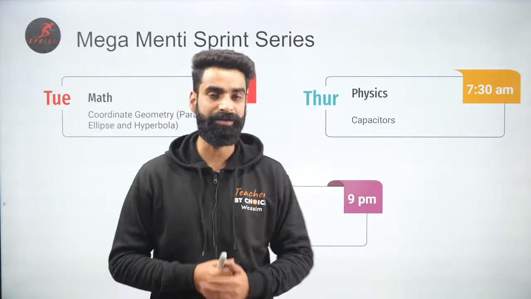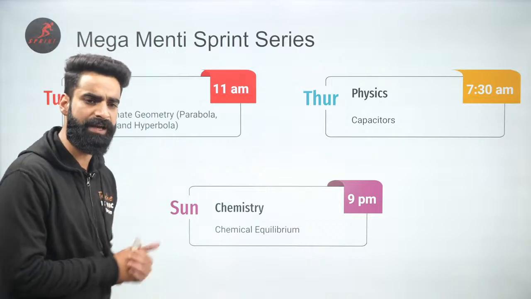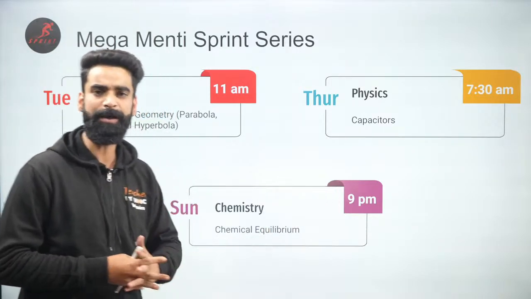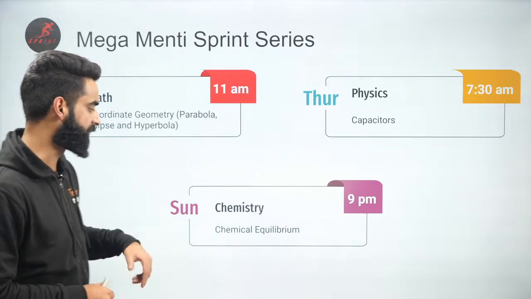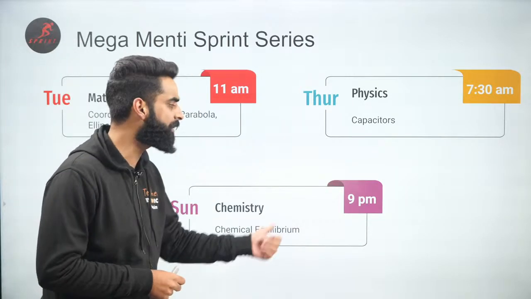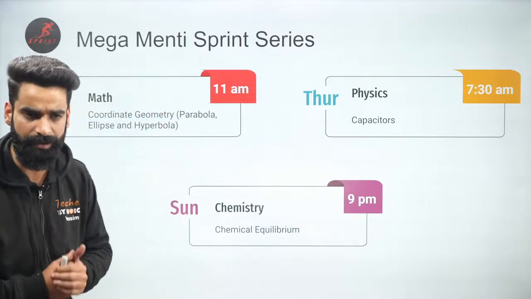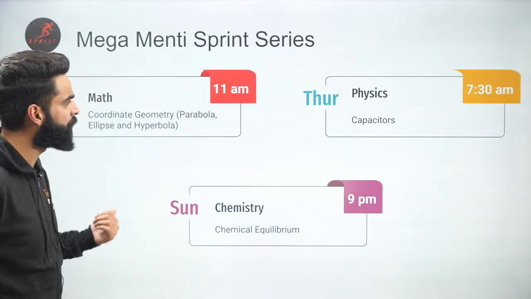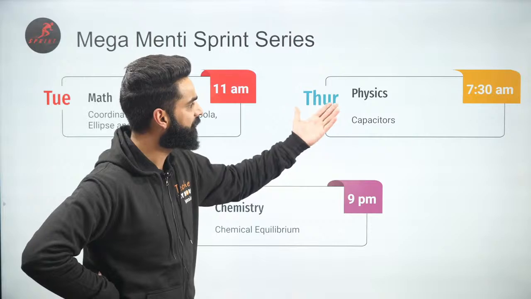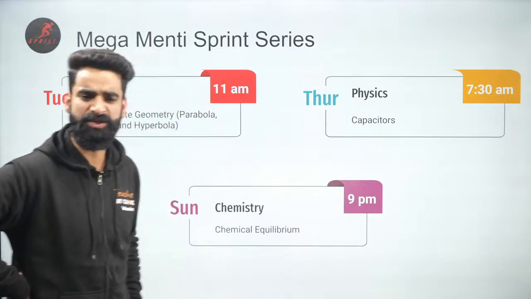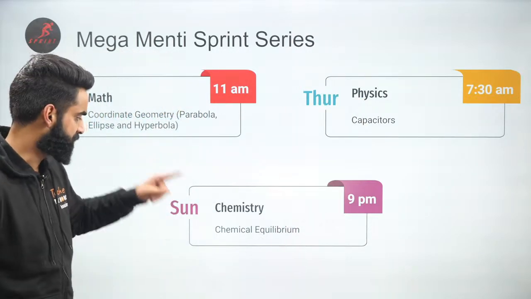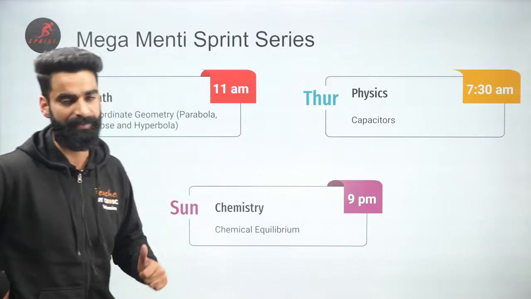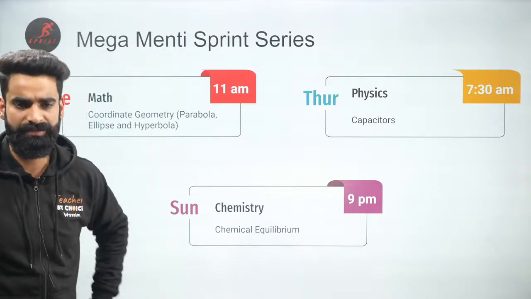On Sunday, you have got the Menti quiz from the chapter Chemical Equilibrium with me on this channel at 9 p.m. You are done with Tuesday's Menti quiz with Shimon Sir, and I think you are done with the physics Menti quiz as well with Shreya Sir. So stay prepared for the Menti quiz, which I'm going to take on Sunday at 9 p.m. from the chapter Chemical Equilibrium, which we will be finishing on Saturday.